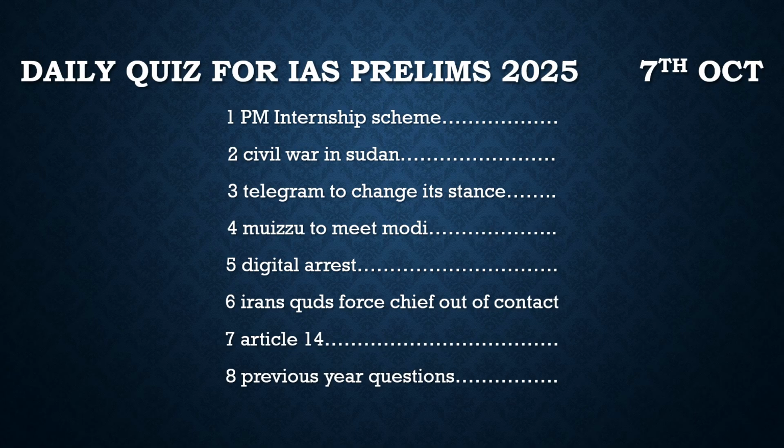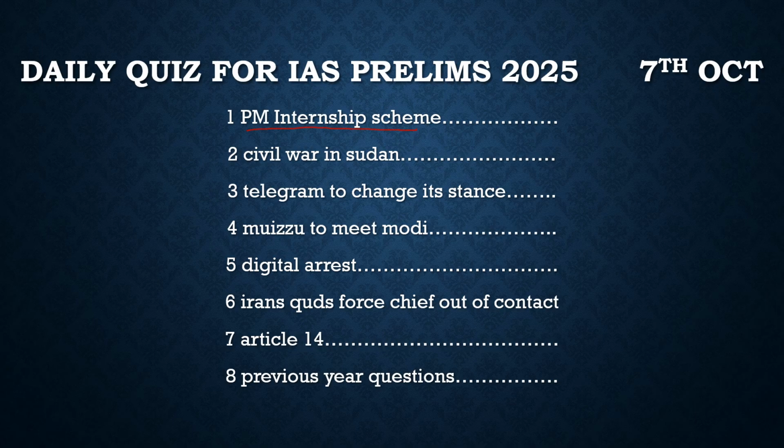Now with this, let us have a look at the topics from where we had derived the questions. Let's get the basic idea of what was in the news. Let's get the basic gist of the news, and after that we will try to solve those questions. The first article which was in the news is about the PM internship scheme. If you had read the Union Budget this year, you would have come across it.